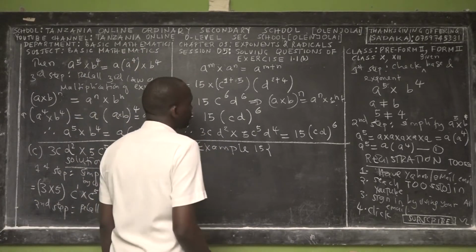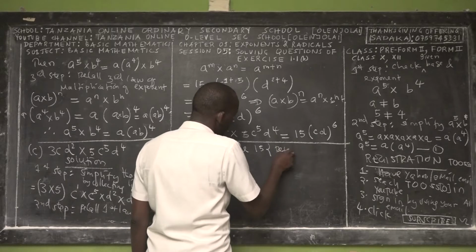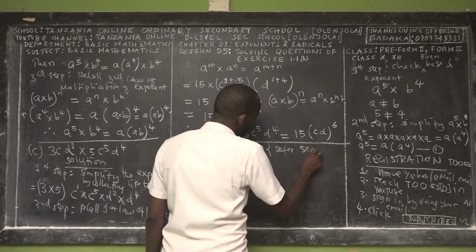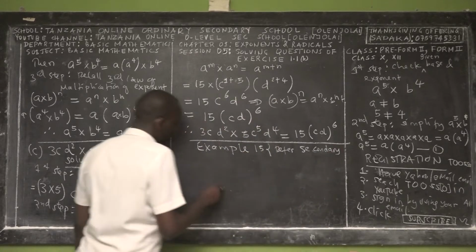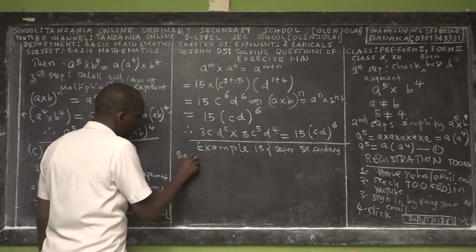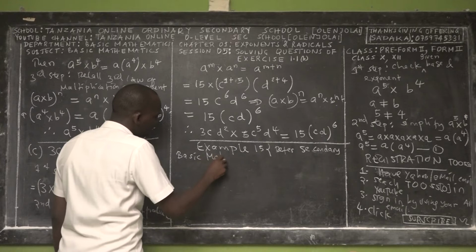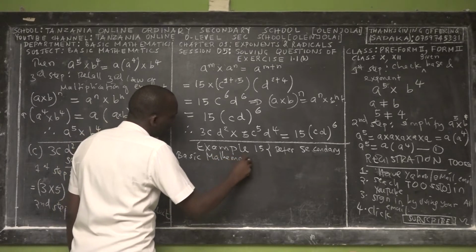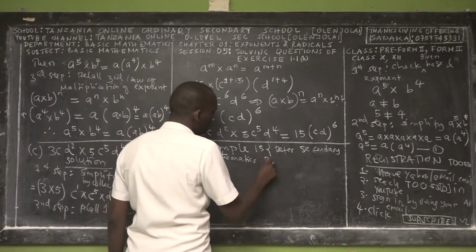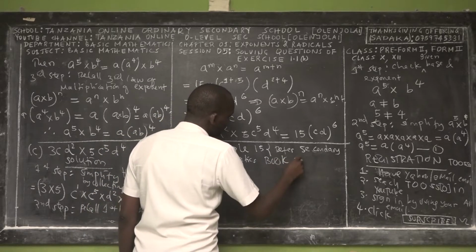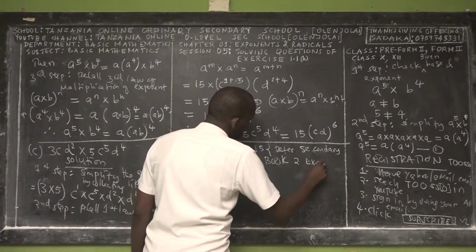So refer to Secondary Basic Mathematics, Book 2, and this is exercise what?